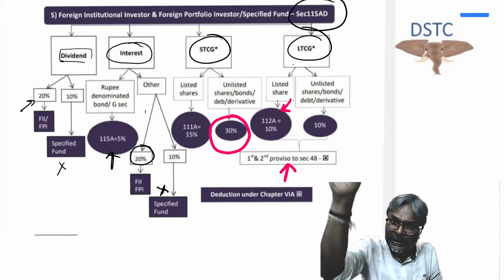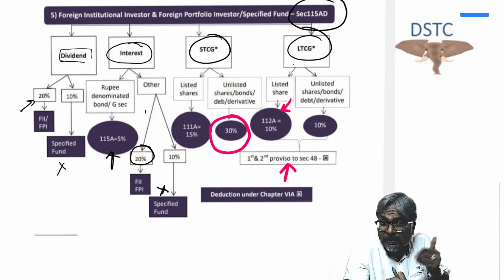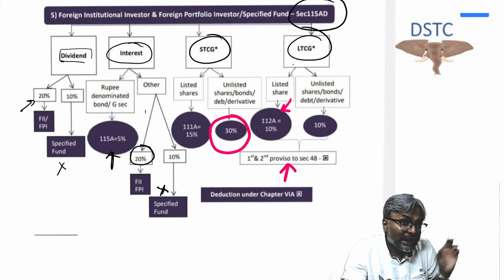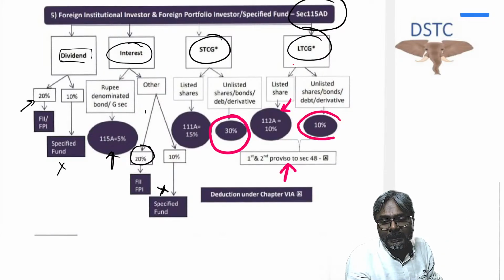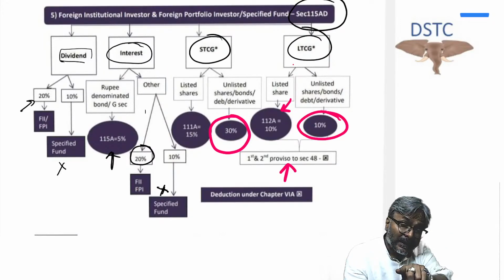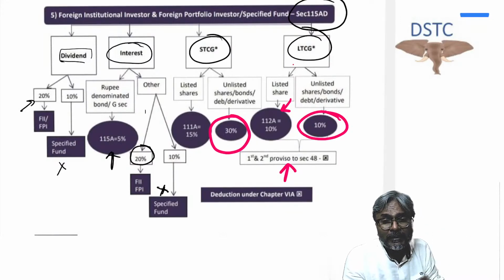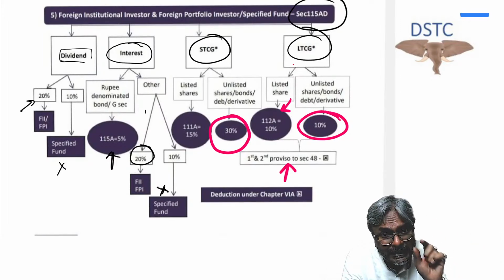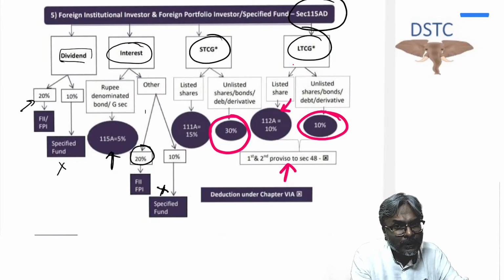So simply put, calculate the LTCG normally: full value of consideration, cost of acquisition, whatever is the LTCG. Now it is not 112A, so no 1 lakh will be reduced. And on that LTCG that you have computed, apply 10%. So the rate remains the same. Be careful, students. However, what changes in this case is that the 1 lakh exemption will not be applied. I hope that all of you are clear with this one.